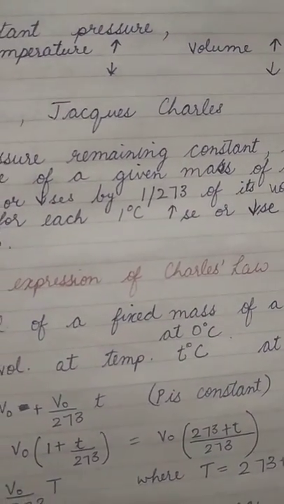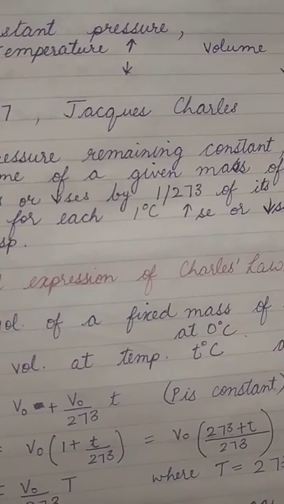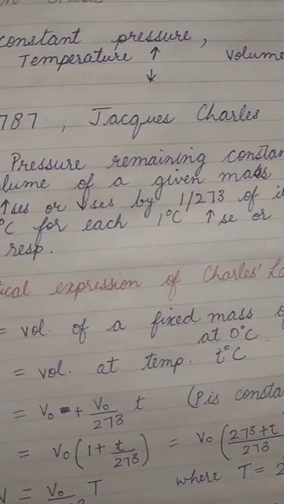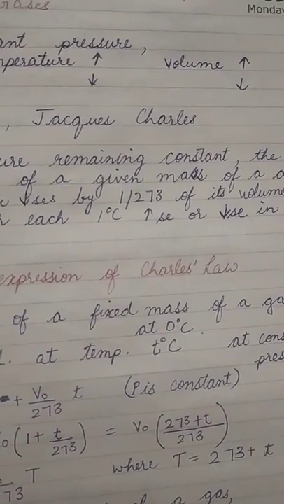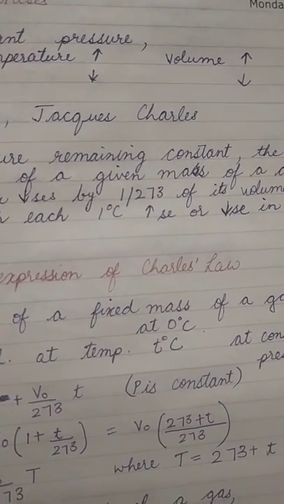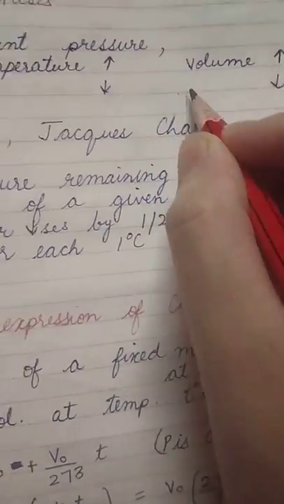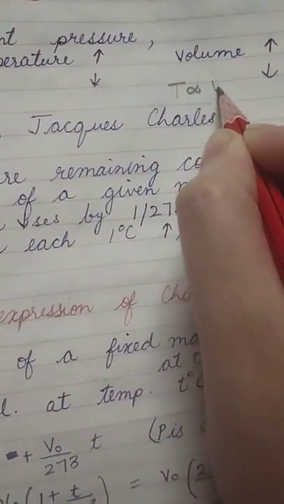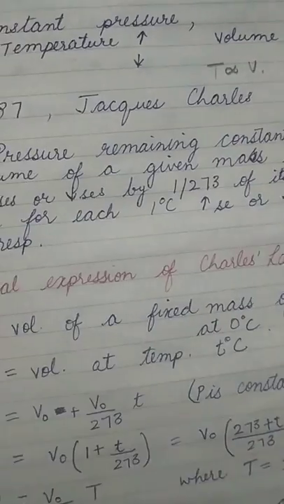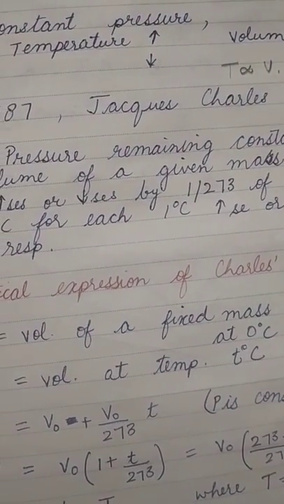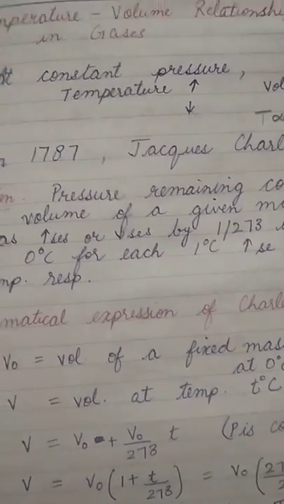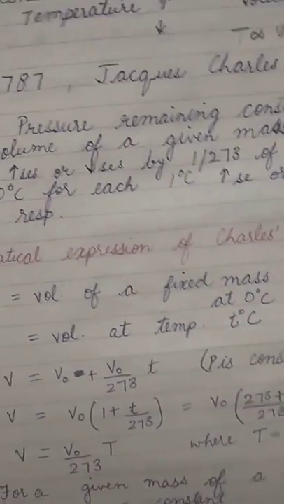If we are keeping the pressure constant and increasing the temperature, the volume will increase, and if we are decreasing the temperature, the volume will decrease. So that means they are directly proportional to each other. That is what we are finding out by this observation, that this is how they are related to each other.